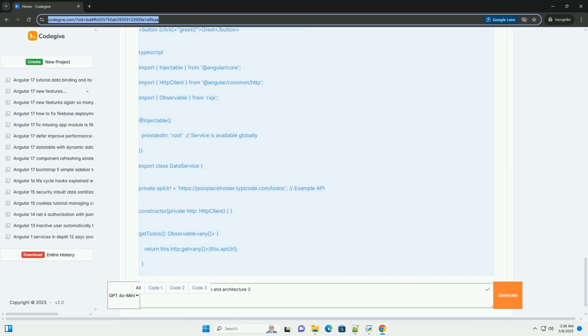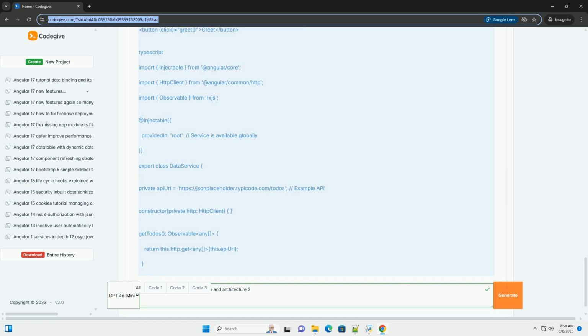3. Architectural patterns. Now, let's discuss the key architectural patterns in Angular. Modules. Modules are containers for components, services, and other modules. They organize your application into logical units. App module is the root module. You can create feature modules, for example auth module, products module, to encapsulate related functionality.